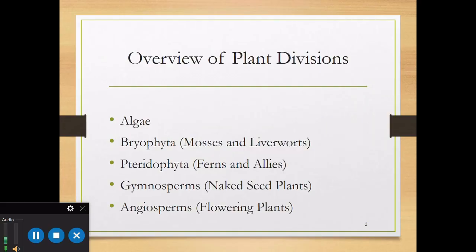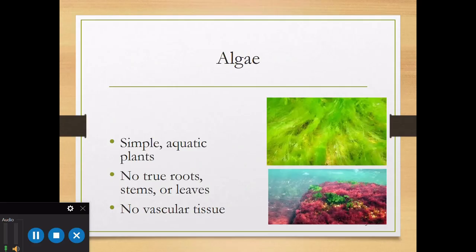Plants are broadly classified into 5 major divisions based on their complexity, presence of vascular tissue, mode of reproduction, and these include algae, bryophyta, pteridophyta, gymnosperms, and angiosperms. As we move from algae to angiosperms, we observe increasing complexity. When we look at algae